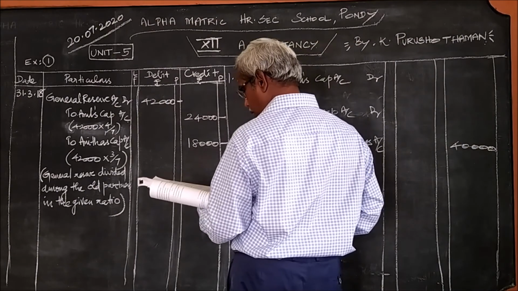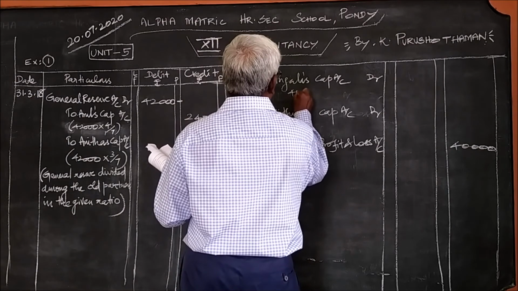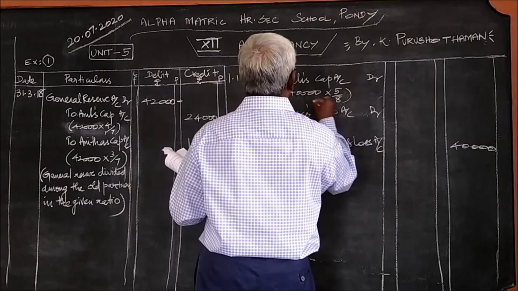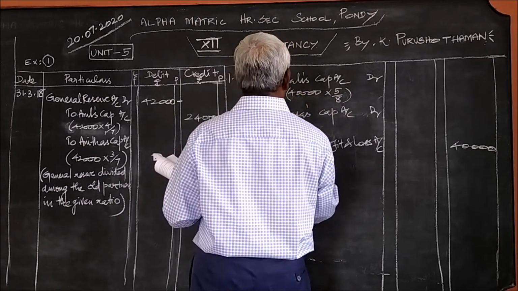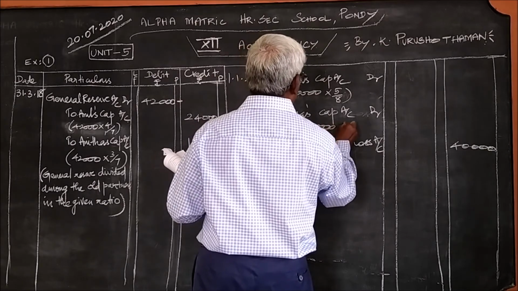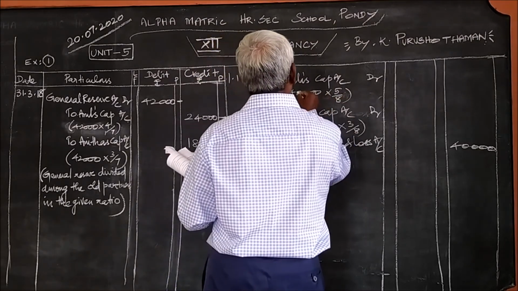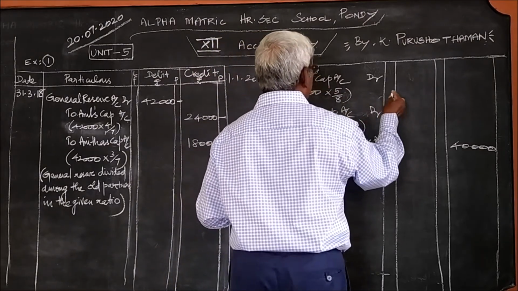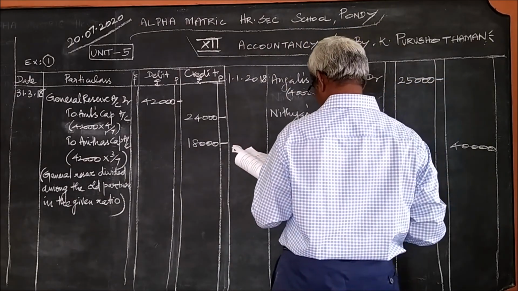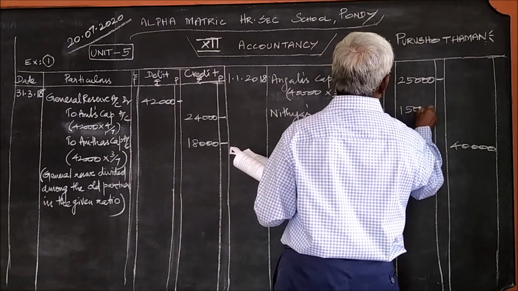Yes, this 40,000 should be divided among the partners in the ratio 5:3. So, for Anjali, 40,000 into 5 by 8. That is 5:3, 5 plus 3, 8. For Nitya, 40,000 into 3 by 8. If you simplify, this is 5 into 5,000, 25,000. And this is 3 into 5,000, 15,000.